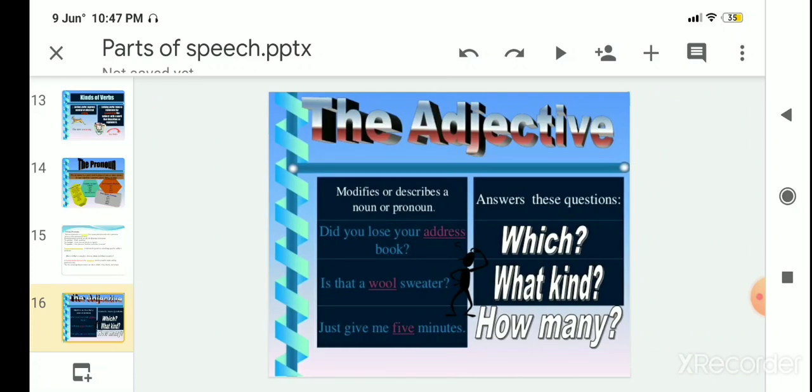The next part of speech is the adjective. What is an adjective? An adjective is a word that modifies or describes a noun or a pronoun. It answers questions like which, what kind, how many, etc.